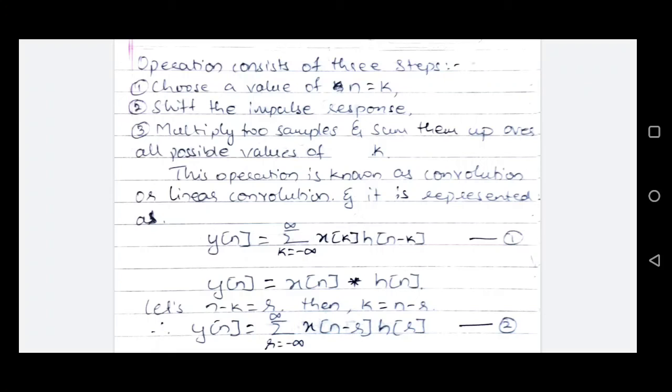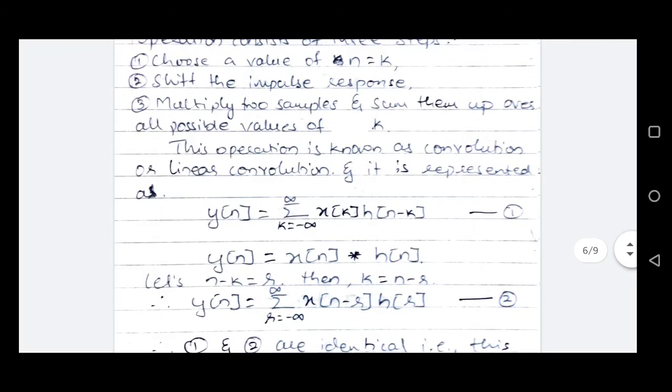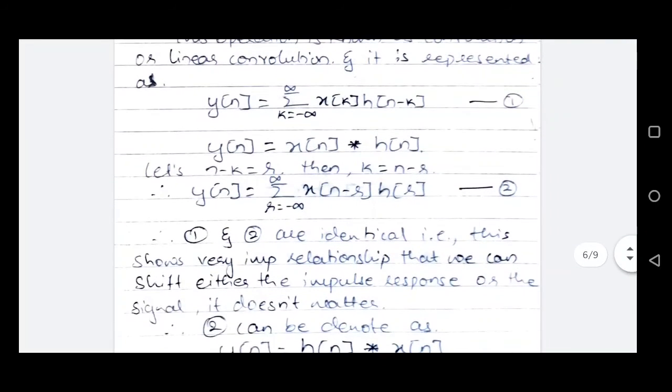convolution operator. And if in the above summation we substitute n minus k equals r, then k will be equal to n minus r. By substituting this in the convolution summation, we'll get y of n equals summation r from minus infinity to plus infinity x of n minus r h of r. If you compare equations 1 and 2, they are similar. It means either we can shift the impulse response and then multiply it with the input sequence, or we can shift the input sequence and then multiply it with the impulse response.